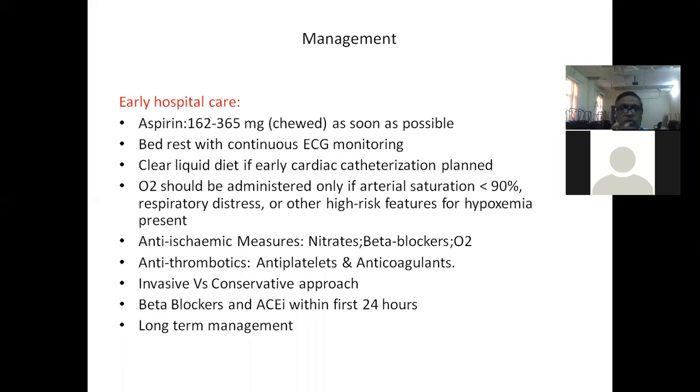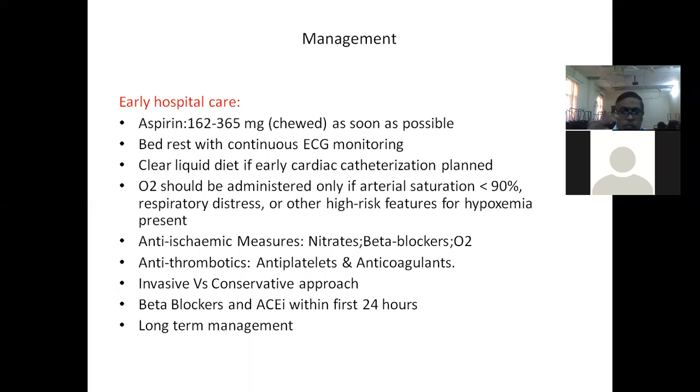Then I already told you it's dual antiplatelets. Then the important one is antithrombotics. In this, you have to add an anticoagulant. There is unfractionated heparin and low molecular weight heparins. The advantages and disadvantages of unfractionated heparin over low molecular weight heparin, I told you during STEMI. I don't want to repeat now. So here you can start low molecular weight heparins. Preferably you do enoxaparin, or fondaparinux is one more drug which you can try.